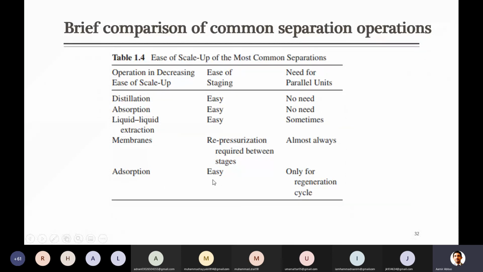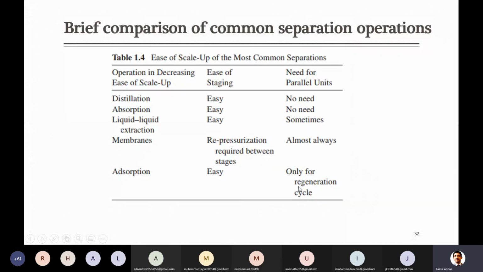For adsorption, this technology is also used for various applications, and it is easy to install and easy to use. But here the problem is that in case of adsorption, you will always need some parallel unit, because in order to keep the plant continuously running, there should be an alternative. I already told you that the surface of the adsorbent is covered with those molecules which you want to separate. So due to this, you will need regeneration after some time so that it can be reused.